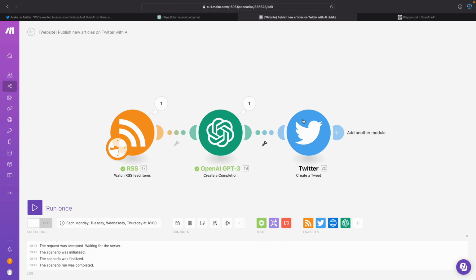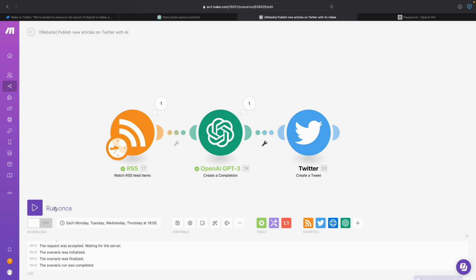And then now it's actually going to do it. It's going to publish something to Twitter, but I don't have that many followers there yet, so I can just delete that if it's wrong. So I just want to test this, right? So now I'm going to click here run once.